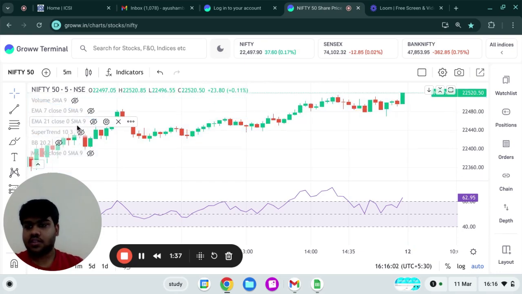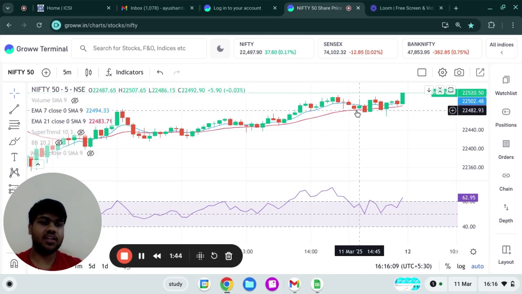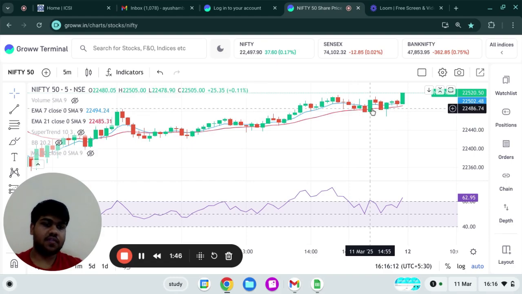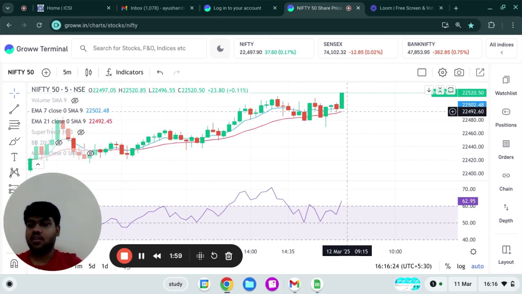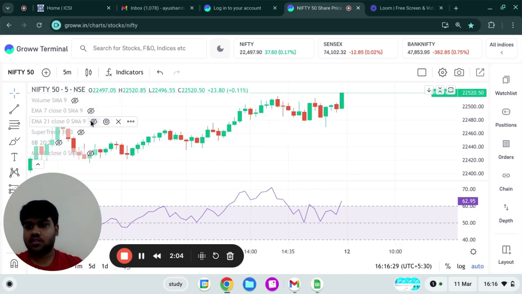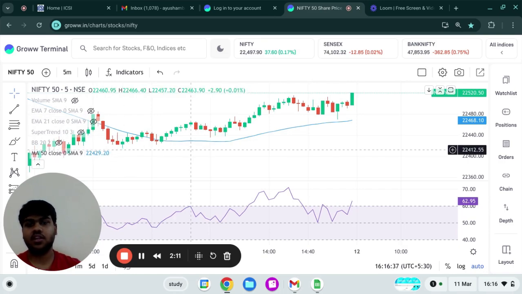If we see the exponential moving average, where the blue line is the fast line and red is the slower, it has not yet converged, but we can predict that they might meet in future, that is tomorrow, and the fast line may cut the slow line from above, giving a bearish signal. If we see the simple moving average, that is with 50 length, the candles are above the simple moving average, giving a bullish signal.